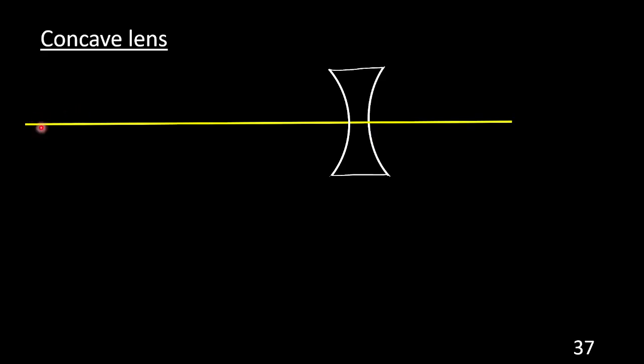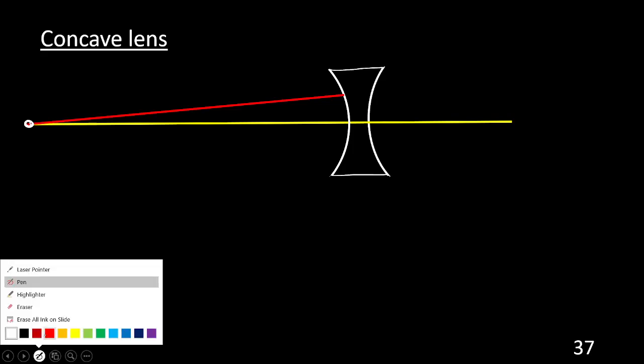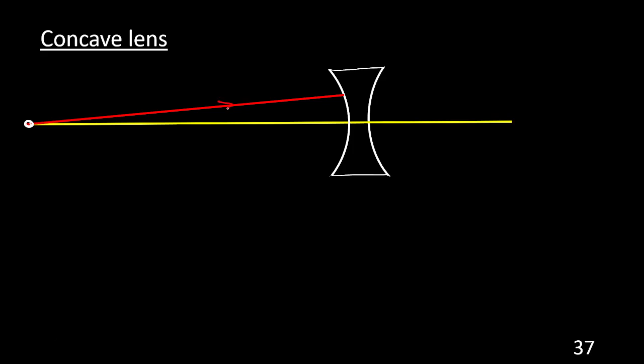Suppose a bulb, a light source, is kept somewhere on the principal axis. It emits light in different directions, but I will show you only one ray. A light ray is coming from the light source placed on the principal axis. I will explain the whole process. You understand the concept well, that is why I am discussing. A light ray is coming like this.